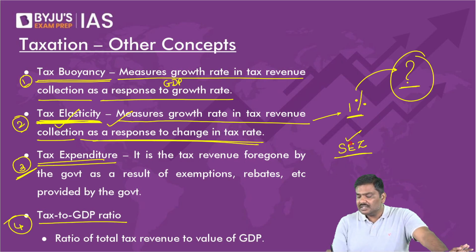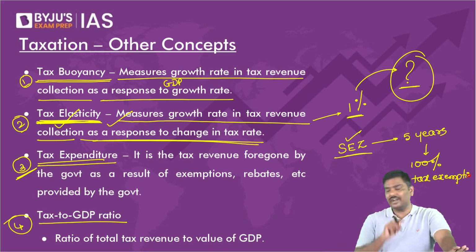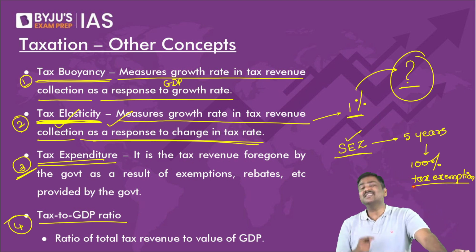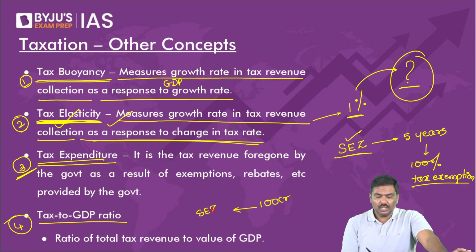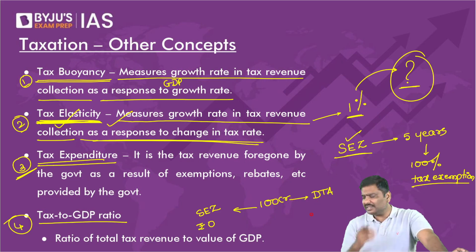For 5 years, 100% tax exemption is provided. What do you mean by 100% exemption? A company earns a profit of 100 crore rupees. If it is within SEZ, under the Special Economic Zone, they will pay 0 rupee tax. If it is outside SEZ, in the domestic tariff area, they will pay 30 crore rupee tax, assuming 30% is the corporate tax rate.